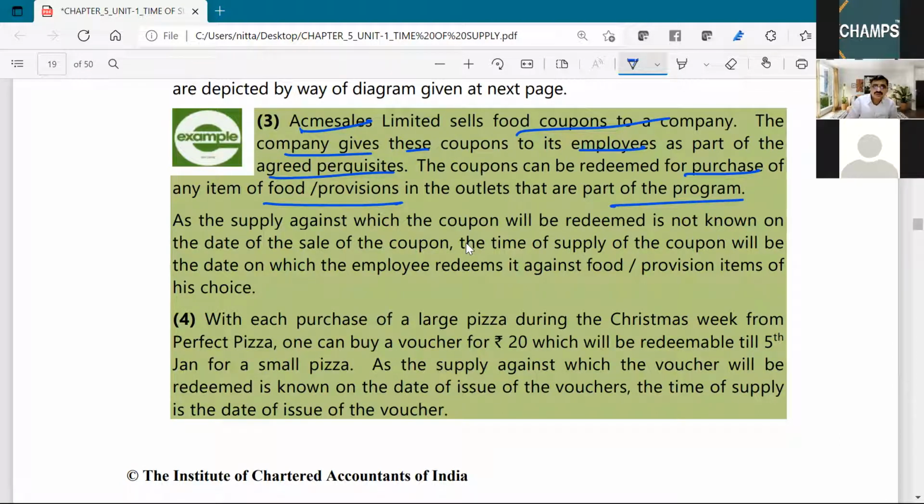Now, what supply will be made against these coupons is not known, because my company gave me, I am an employee of X Limited. As a part of my contract, I was told that I will be given 30 coupons.